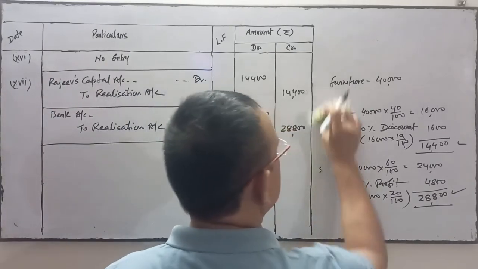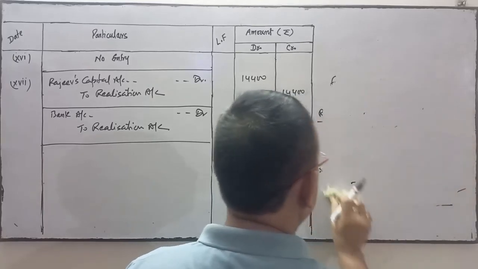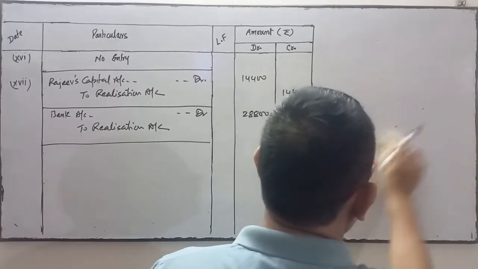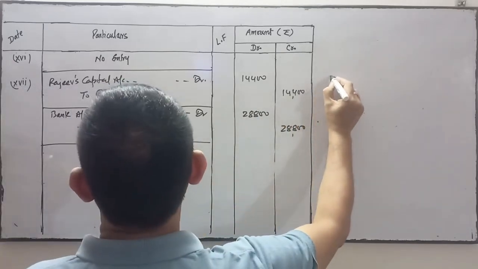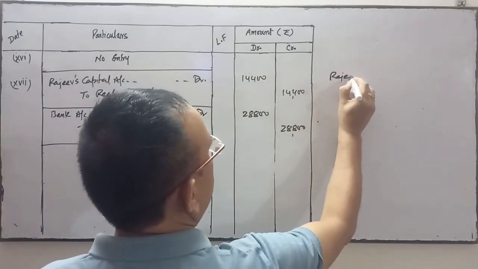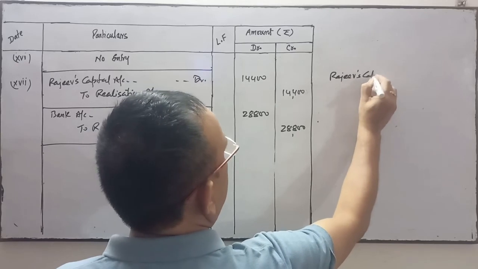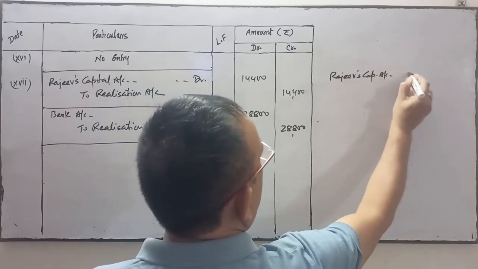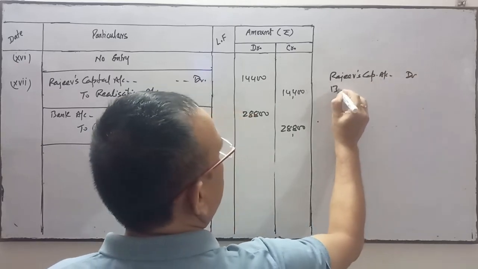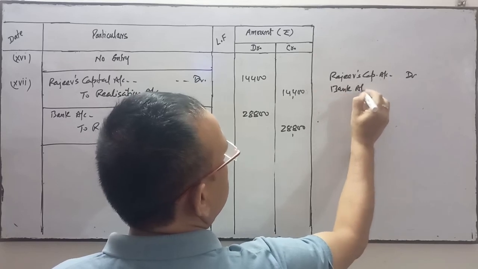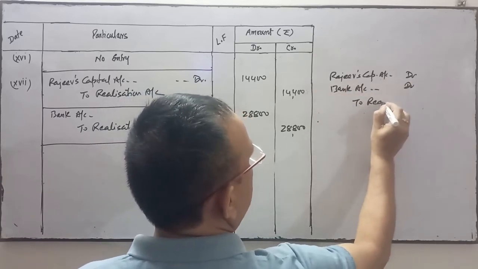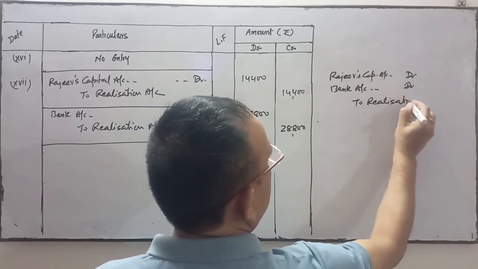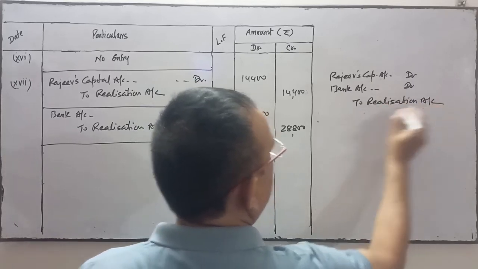If you want to pass one single entry instead of two entries, these two entries will be done this way. Rajiv's capital account debit, bank account debit to realization account, to realization account.